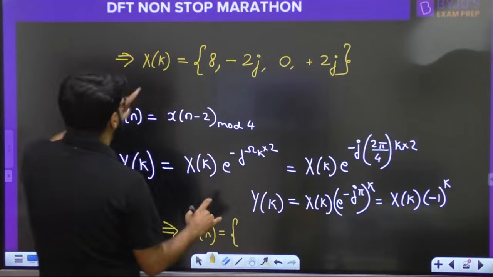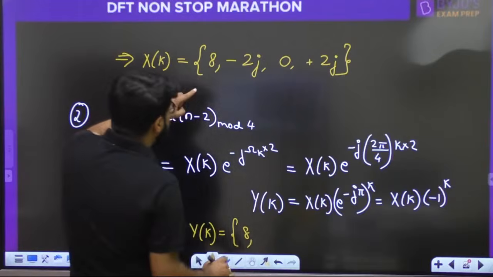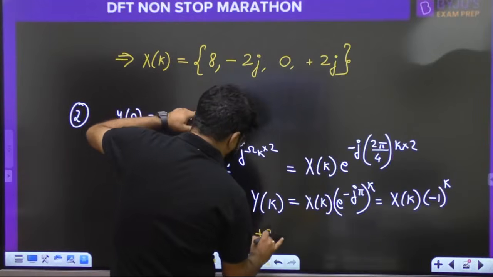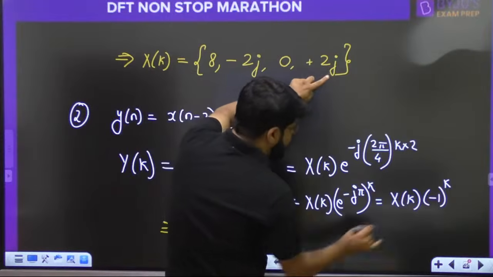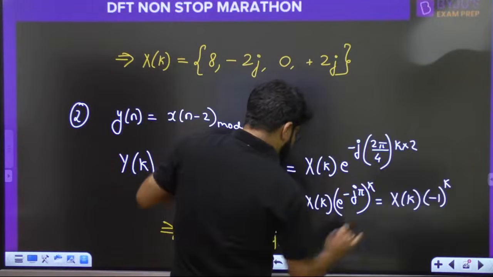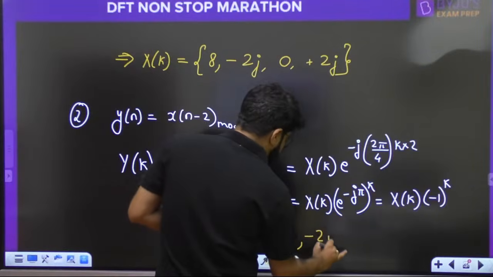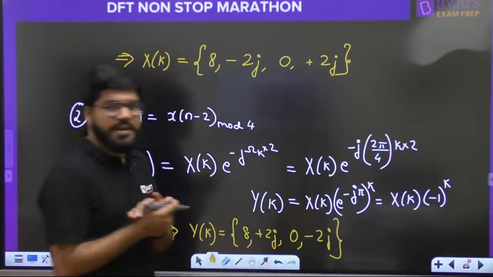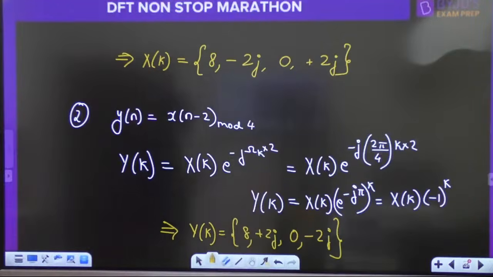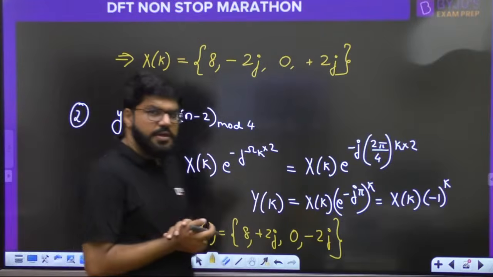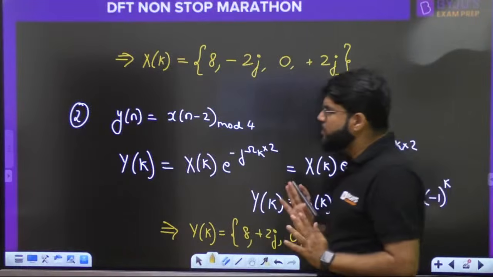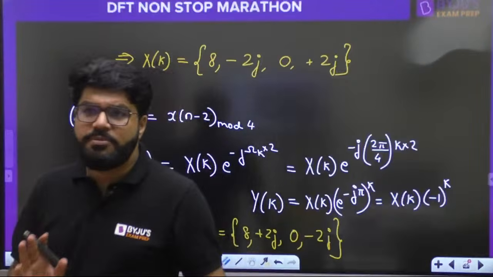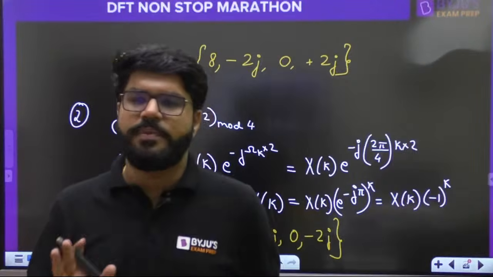Minus 1 power 0 is 1, so 8 into 1 will be 8. Minus 1 to the power 1, so the sign changes here. 0 remains 0. Plus 2j, minus 1 power 3 will again change the sign, so this will become minus 2j. This is the answer: Y[k] is 8, 2j, 0, minus 2j. Any confusion, please tell. I've just applied the circular time shift property.